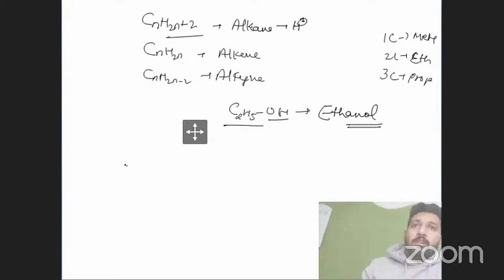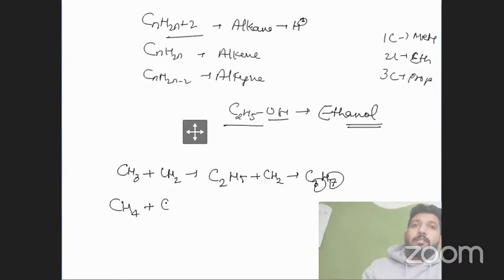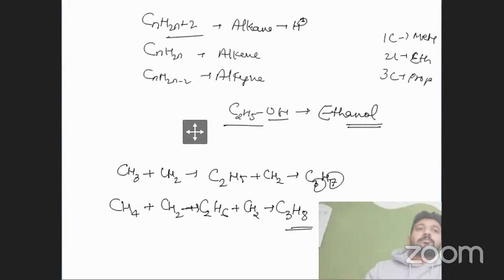It's for the alkyl groups. Like if I draw CH3, now I'm going to add CH2 in it, right? So what will we get? We get C2H5. If I also add CH2, then what will we get? C3H7, right? But in the case of CH4, if we add CH2 again, we get C3H8 here. Right? It's propane.